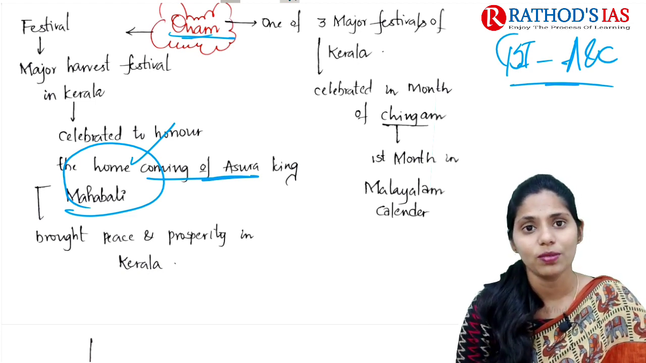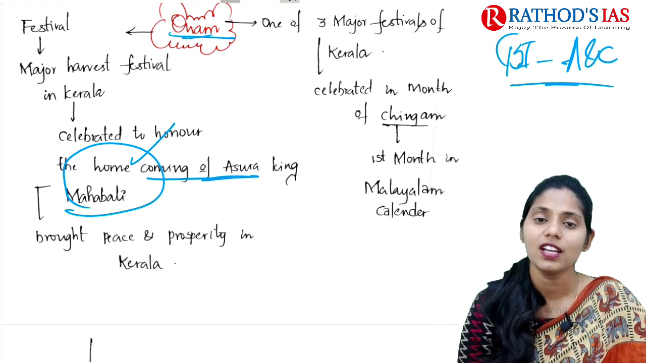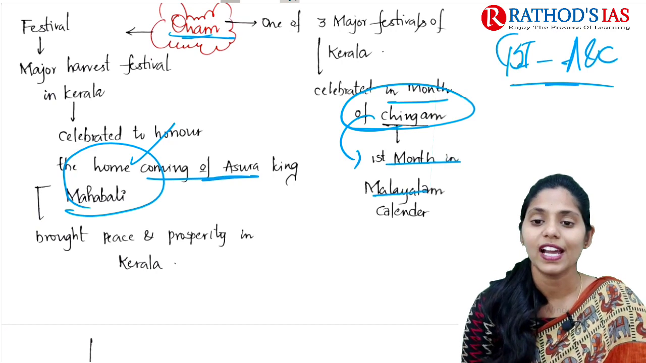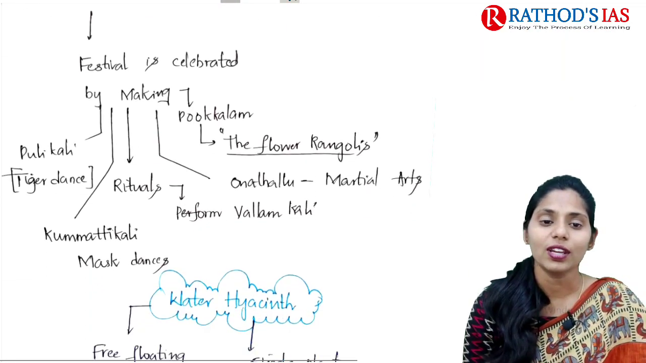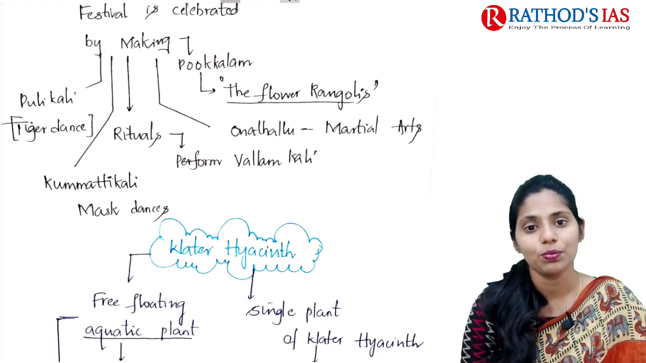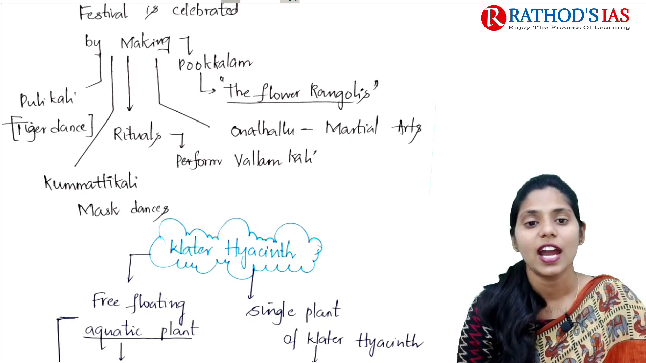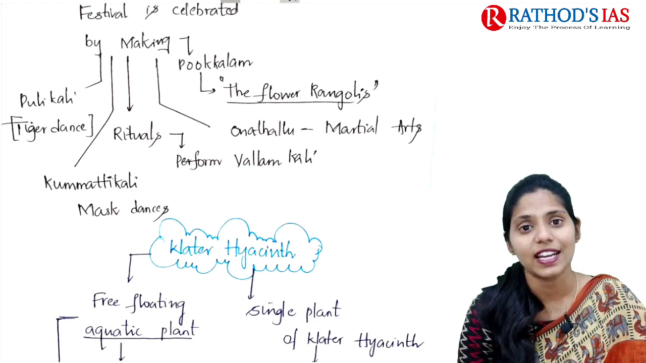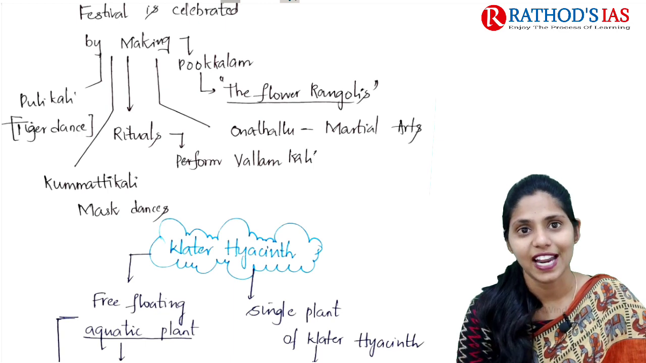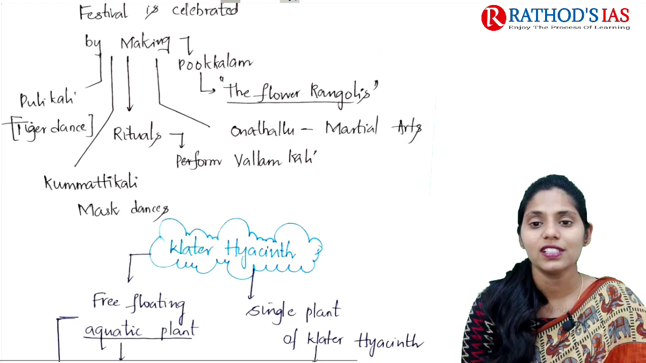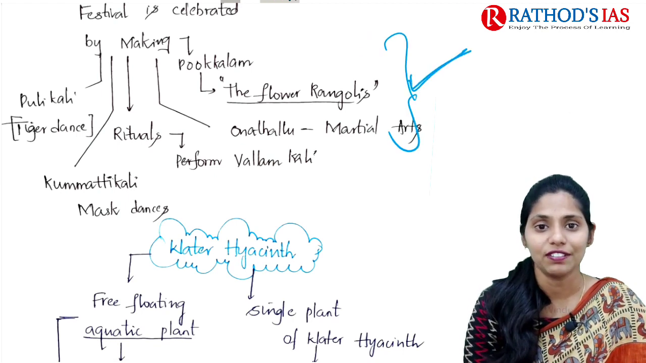Onam is one of the 3 major festivals of Kerala. It is mainly celebrated in the month of Chingam, the first month of the Malayalam calendar. This festival is celebrated by making Pukkalam, that is flower rangolis, and Unatallu, which is also a martial art, and as a ritual they will perform Vallamkalli, the Nehru boat race. Next is Kumattikalli, mask dances, and next is Pulikalli, meaning tiger dance. By these art forms, you celebrate this festival efficiently.